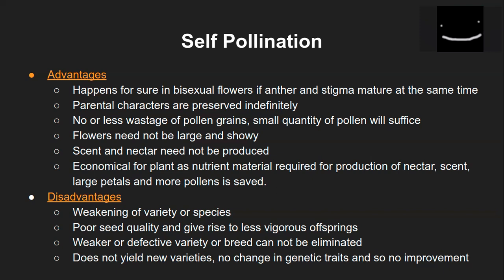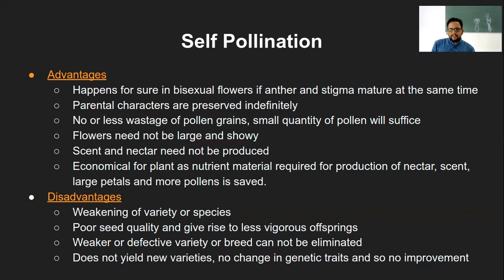Got it. So the second disadvantage is poor seed quality, or it can also give rise to less vigorous offspring. Again, the same phenomenon. Due to certain weakened characteristics, the seed quality which will be produced will obviously be poor, and it will give rise to less viable offspring. That means the offspring, that is the next generation which will be produced by that particular plant, will not be able to survive for longer. And that is another disadvantage.